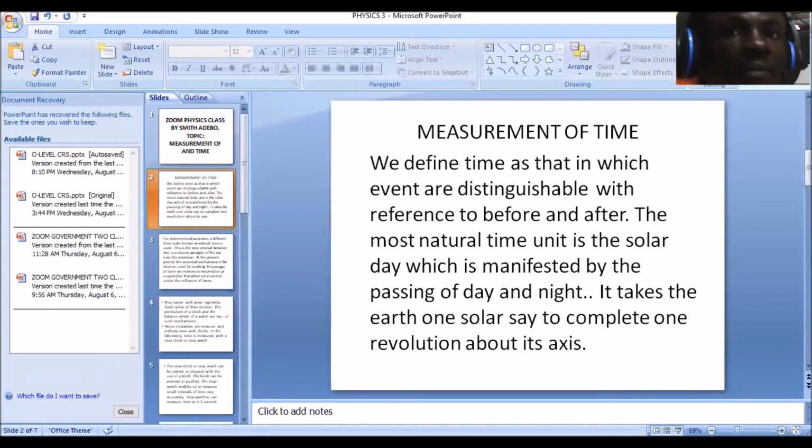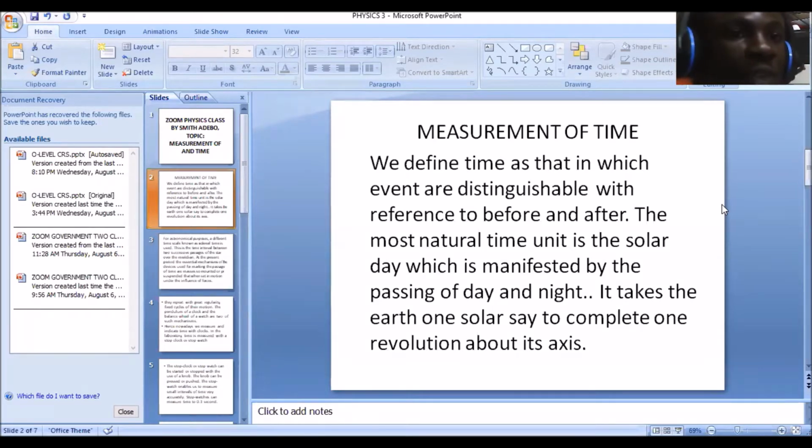Now, measurement of time. We define time as that in which events are distinguishable with reference to before and after. That was what I was trying to explain in the introduction. Time refers to that quantity in which events are distinguishable. I can start by 3, I can end by 4, and that's distinguishing the events.